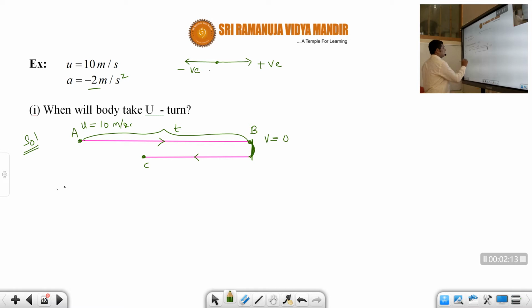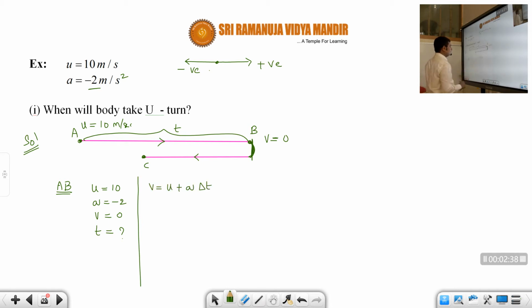So during AB, we have to apply the equations of motion. Which equation is best suited? We know initial velocity as 10, acceleration as minus 2 throughout the motion, final velocity v equal to 0, and t we have to calculate. So the best equation is v is equal to u plus a into delta t.